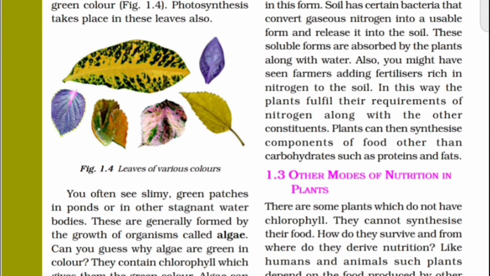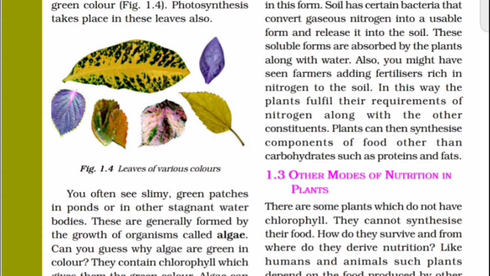Today we are going to discuss the synthesis of plant food other than carbohydrates. We already discussed in the previous classes that in the process of photosynthesis the carbohydrates or the starch is prepared. There are other nutrients too, so we have to discuss how these nutrients are prepared from the carbohydrates or the starch.